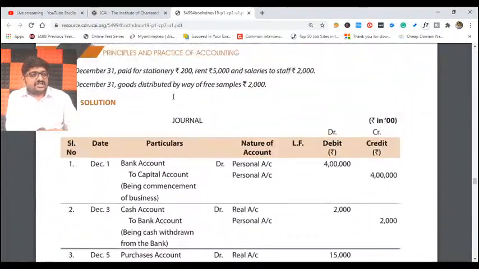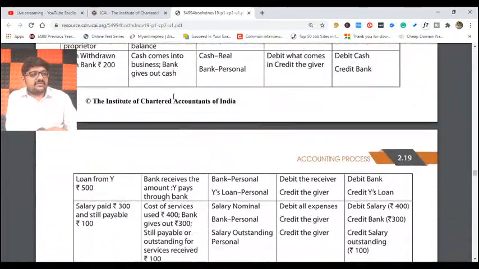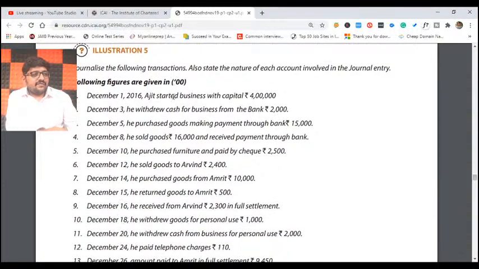The first quality of a chartered accountant is that we never get tired. That is how we are supposed to study. Come on, all of you, please put the heading: Illustration number 5. No tiredness, nothing. First transaction. What is my first transaction?